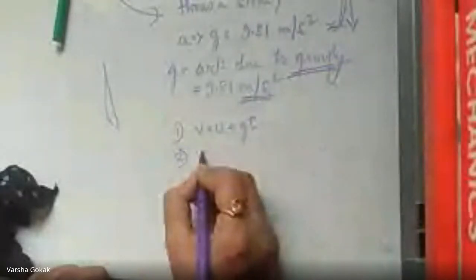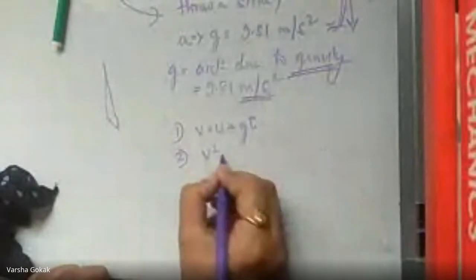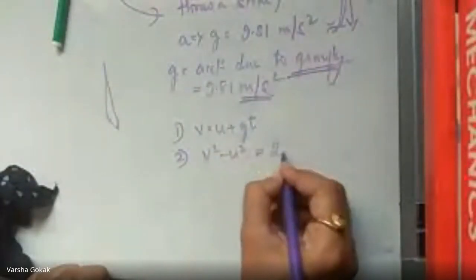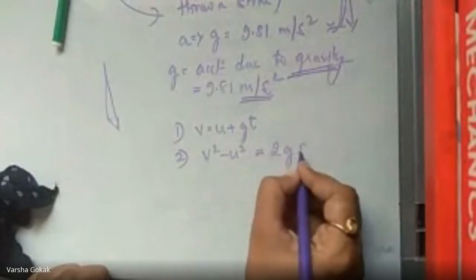So all those numericals wherein it is a free falling body, apple falls down, or you throw a ball on some height, it reaches some particular height, then it comes down, all such examples fall under motion under gravity, wherein the three equations of motion will now change. V equal to U plus AT becomes V equal to U plus GT. Second, v square minus u square equal to 2as becomes 2gs.